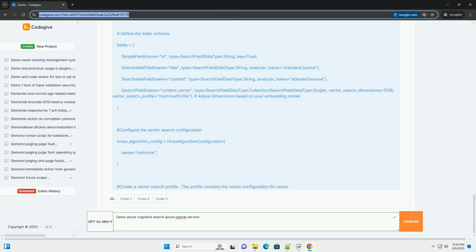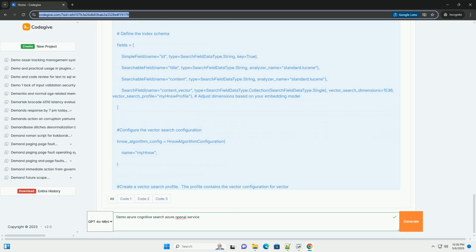Select specifies the fields to retrieve from the search results. This is important for performance, as it avoids retrieving unnecessary data. The results are an iterator, so we convert to a list before returning. We then iterate through the search results and print the ID, title, and content of each retrieved document.